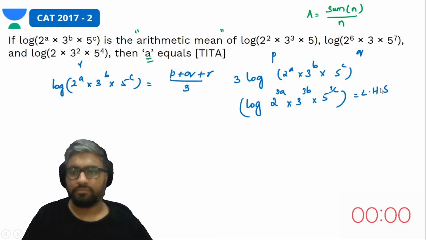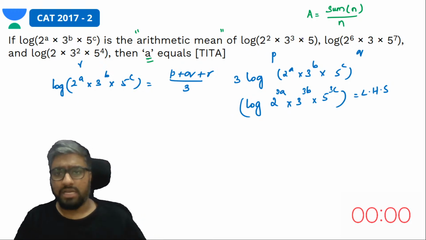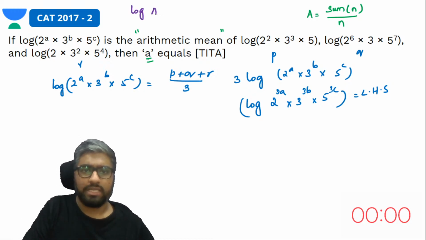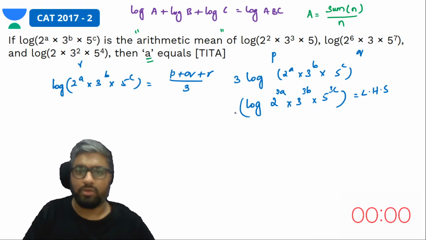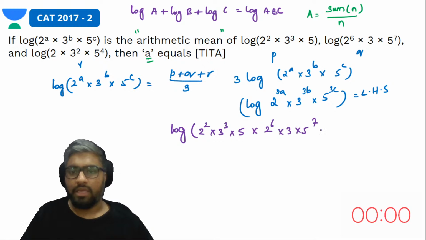What is told to us about the RHS? P plus Q plus R is the RHS. So log A plus log B plus log C would be log of A into B into C. So your RHS would become log of all the terms inside multiplied: 2^2, 3^3, 5, into 2^6, 3, 5^7, into 2, 3^2, 5^4.